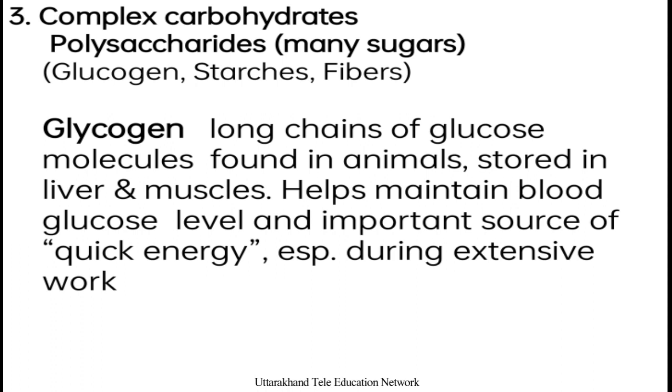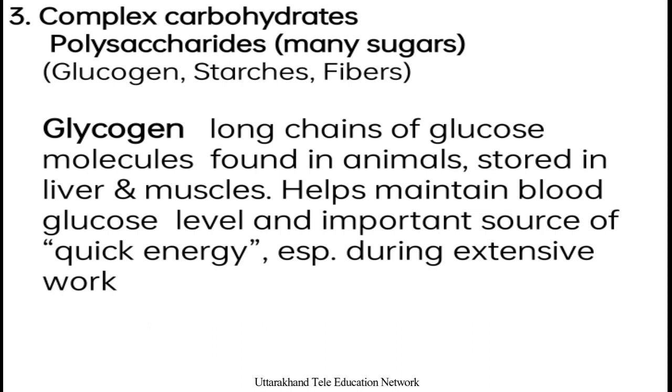More than two sugar molecules join to each other with the help of alpha 1,4 glycosidic bonds and alpha 1,6 glycosidic bonds in a branching pattern, like glycogen. They are long chains of glucose molecules. They occur in animals. Liver and muscles can maintain blood glucose level.